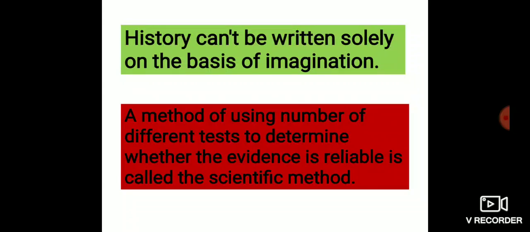Suppose the invention of the bulb, who invented or who discovered it? Thomas Edison discovered the bulb. So this is one discovery in science, or one invention in science. And who invented this? Thomas Edison. Means we'll get information about this.